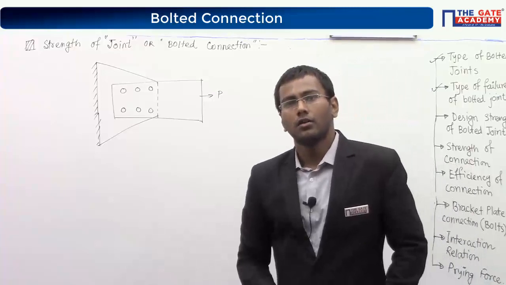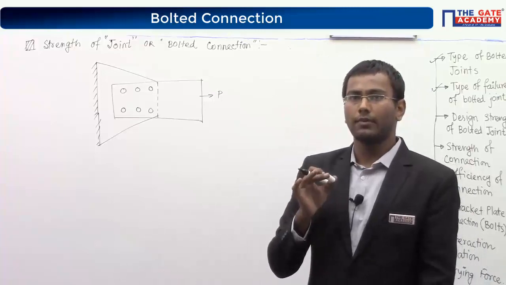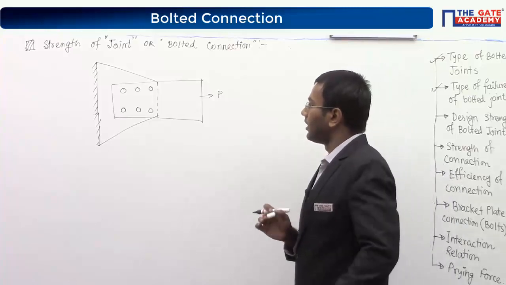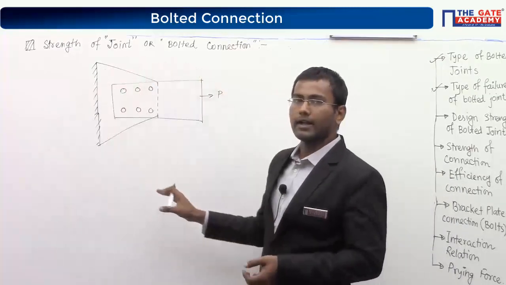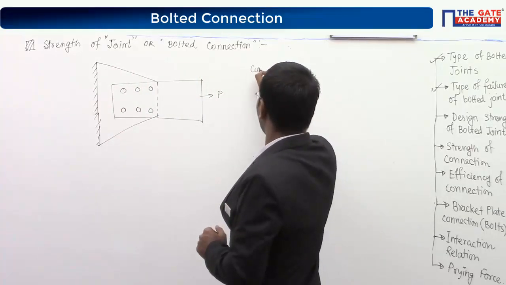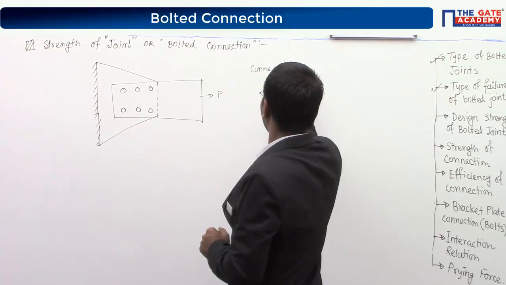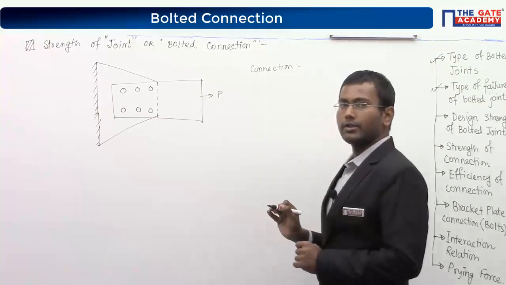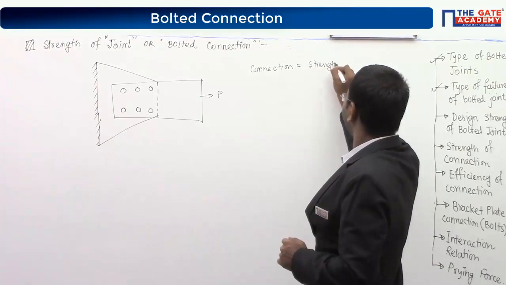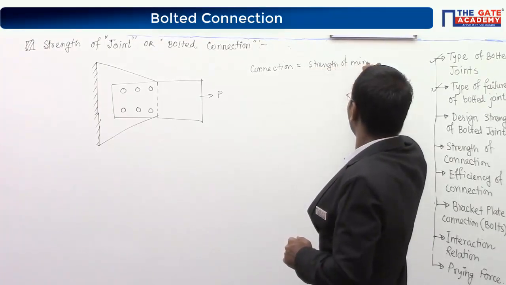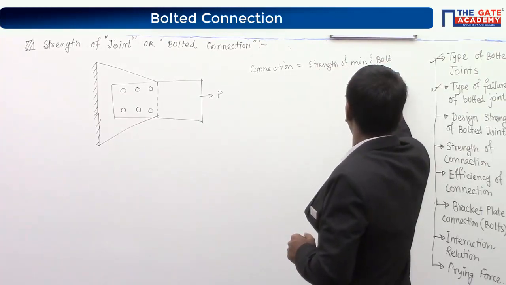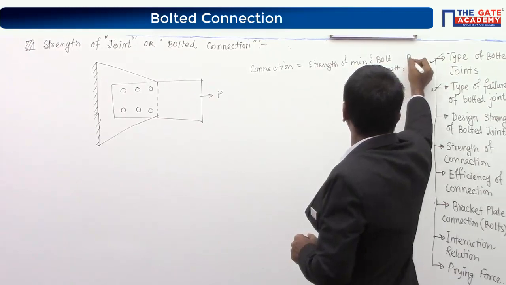Now if I ask you what is the strength of the connection, it means how much load the entire system can take. So for the entire connection, it will be the minimum value of bolt strength and plate strength.